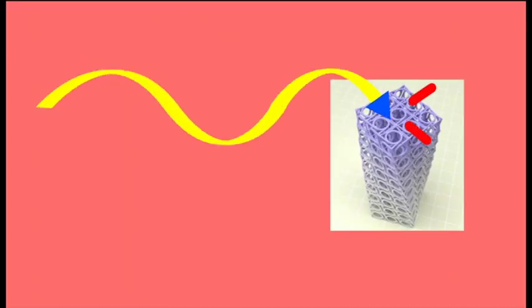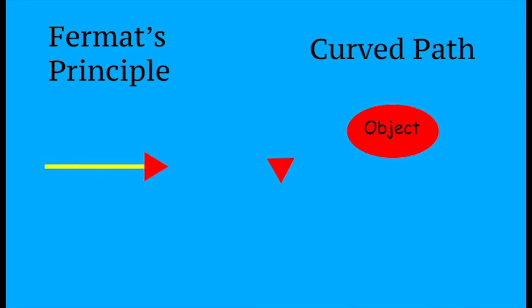Two other conditions must also be satisfied. One being that the subunits of the metamaterial must be small enough to prevent any light from getting inside the material. The second being that the quickest path for the light should be a curved path. As dictated by Fermat's principle, light generally assumes the path of a straight line. However, in this case, the light's quickest path must be made to be a curved path.